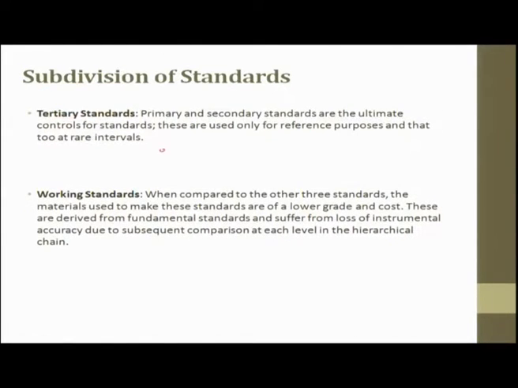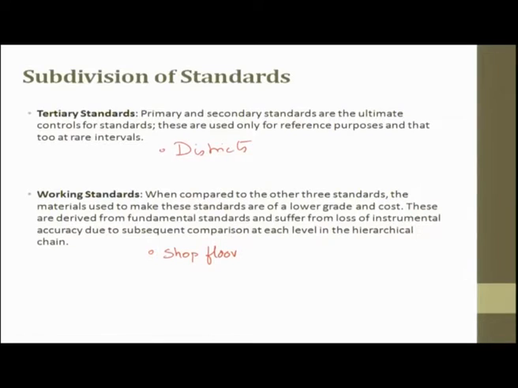The third one is called ternary. This can be in every district. Primary and secondary standards are the ultimate control standards. These are used only for reference purpose and that too at rare intervals. Ternary is from the secondary. Primary and secondary are checked at rare intervals. This ternary is frequently checked with the secondary and it is calibrated. And the last one is the working standard, which can be at every shop floor.